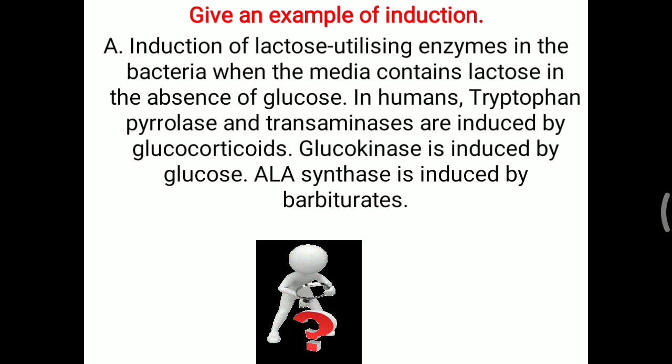In the same way, in humans, tryptophan pyrrolase and transaminases are induced in the presence of glucocorticoids. So glucocorticoids help in increased activity or induction of transaminase enzyme. In the same way, glucokinase is an important enzyme for conversion of glucose to glucose 6-phosphate in the liver, and it is induced in the presence of high glucose. Just after a meal, glucose level increases in our body, and for the conversion of glucose to glycogen, this glucokinase is needed.